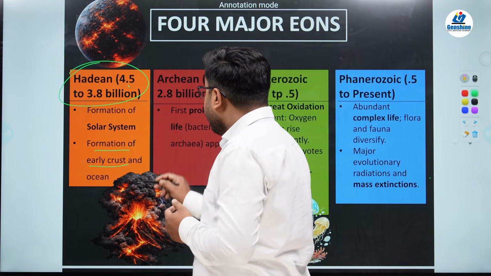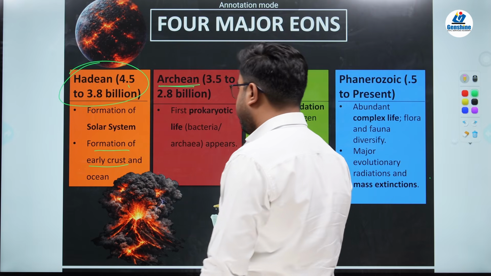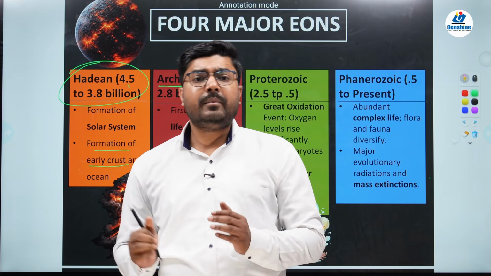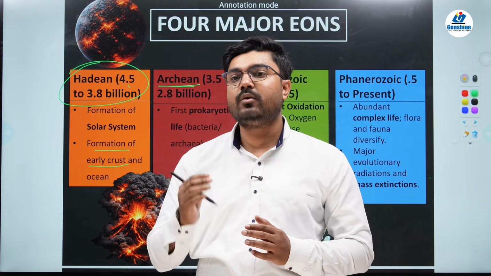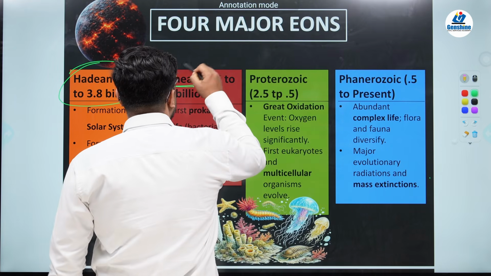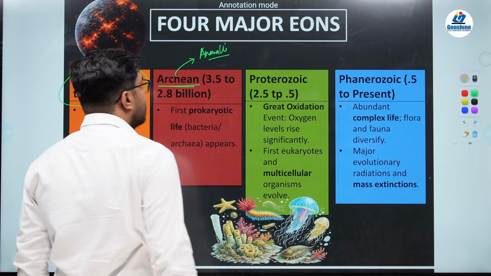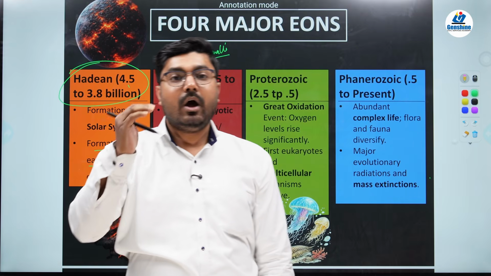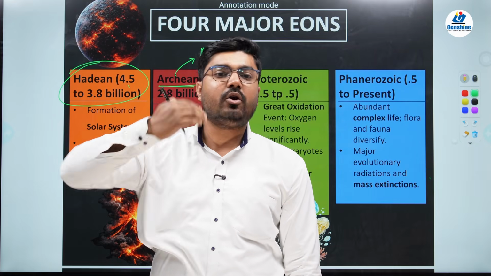Okay, next after Hadean is the Archean, that is 3.5 to around 2.8 billion years ago. In this Archean period, what happened? There was formation of some old mountains, and these mountains are even present today, and they are some of the oldest rock structures. One example is the Aravalli mountain range in India. Now today you see the Aravalli has shortened its height. Remember that Aravalli was not short as it is seen today. It was very high, but over time it got eroded.